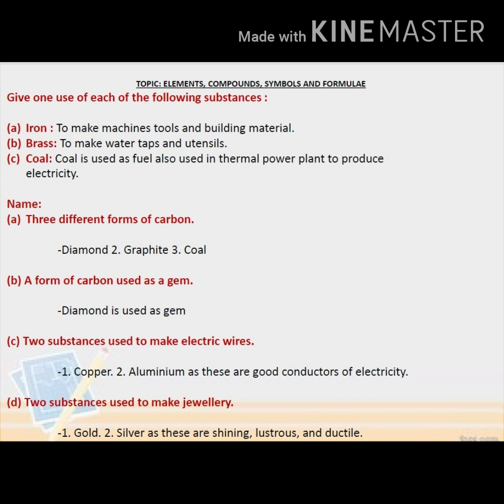Name the following. 3 different forms of carbon. Diamond, graphite and coal. Next one, a form of carbon used as gem. Diamond is used as gem. Two substances used to make electric wires, copper, aluminium, as these are good conductors of electricity. Two substances used to make jewelry, gold, silver, as these are shining, lustrous and ductile.